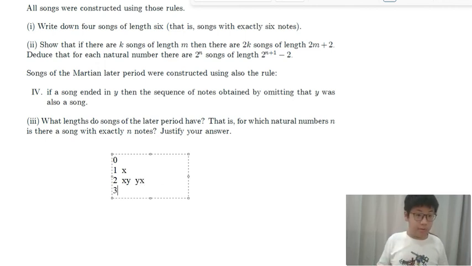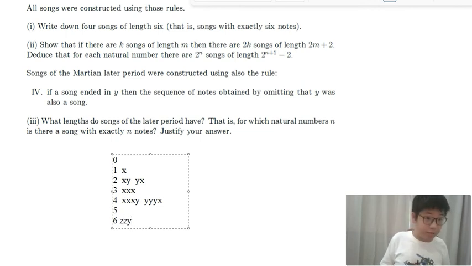And then 3, you can put 4: x, x, y, y, x, y, x, x, x, y, and y, y, y, x. Beethoven. Wait, this is Beethoven here. This is seriously weird. Come on, we have song length 3, and then we have a song of length 5, because we are going to add. Yeah, this is very funny. First we do the song of length 6.